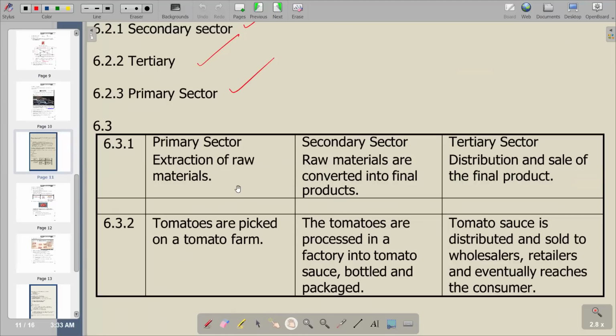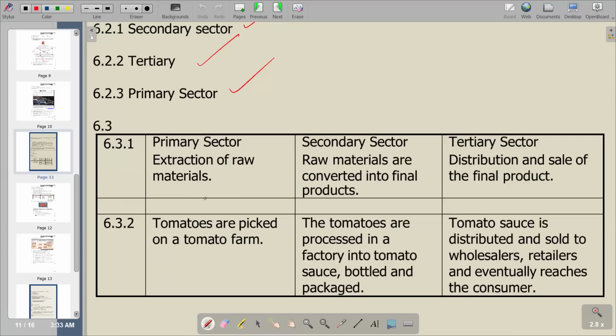So 6.3.1, we have got the primary sector, which is the extraction of raw materials. And what do we have there? That's where tomatoes are picked on the tomato farm. So this is the activity that is happening in the primary sector.